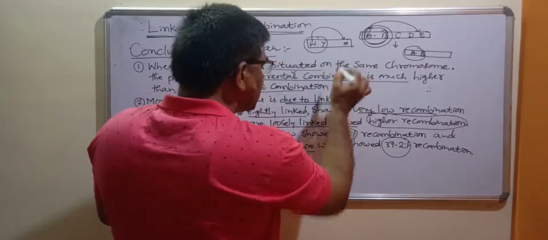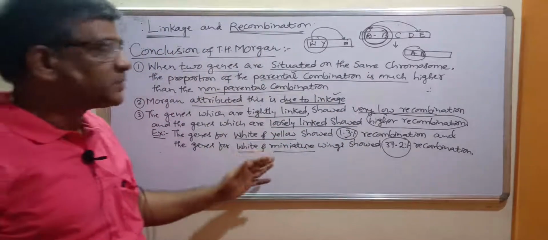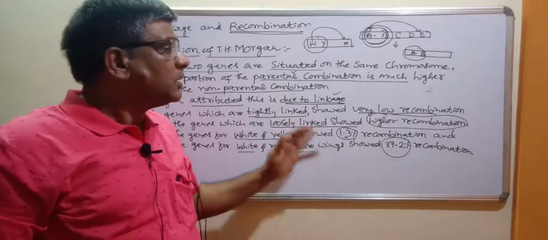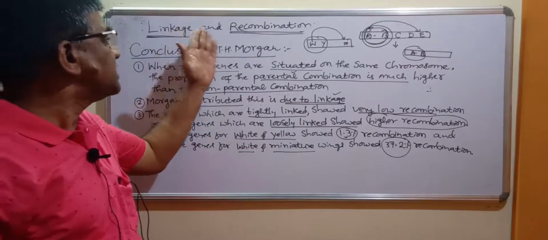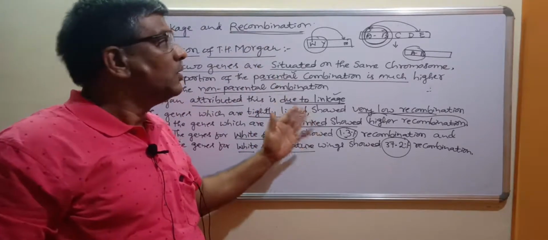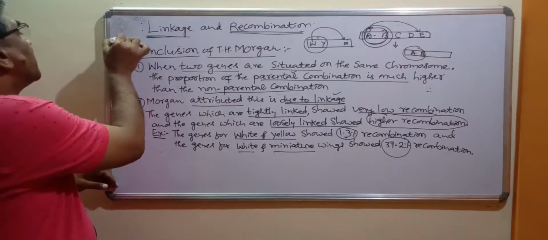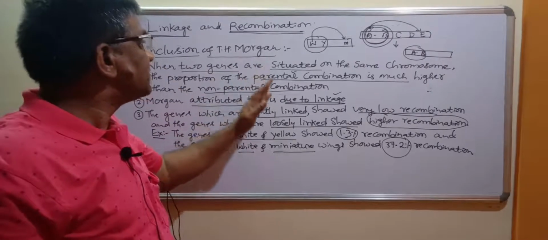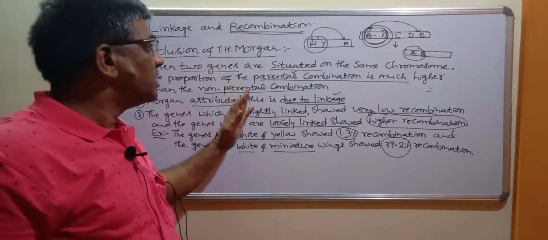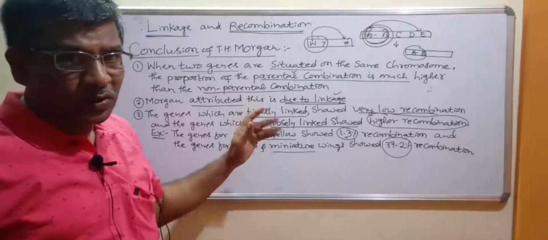Therefore, we can understand with this how recombination takes place. That is what Morgan explained through his different experiments. We can understand what a linkage is and what a recombination is with these experiments, which is very, very important for all examinations. Please students, understand the concept of this linkage and recombination, which is very, very important from the point of view of NEET also.